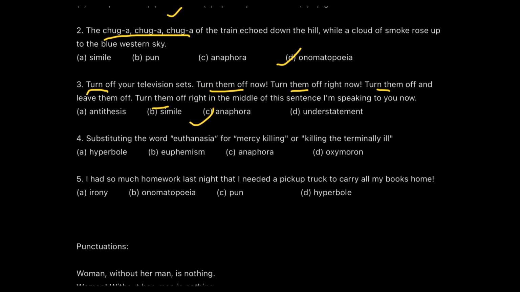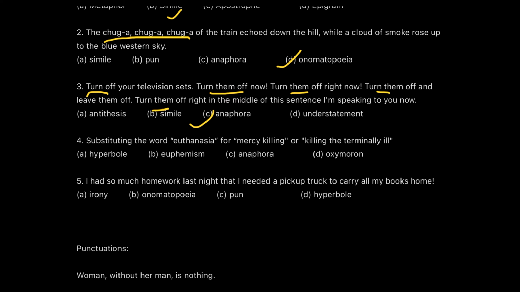Now the fourth sentence is substituting the word euthanasia for mercy killing or killing the terminally ill. Here we are trying to replace a very harsh word with a very mild and indirect word. If you remember the example I gave, for someone who's dead we say passed away. Just like that, euthanasia is killing a person, but we call it mercy killing or killing of the terminally ill, and that figure of speech is called euphemism.